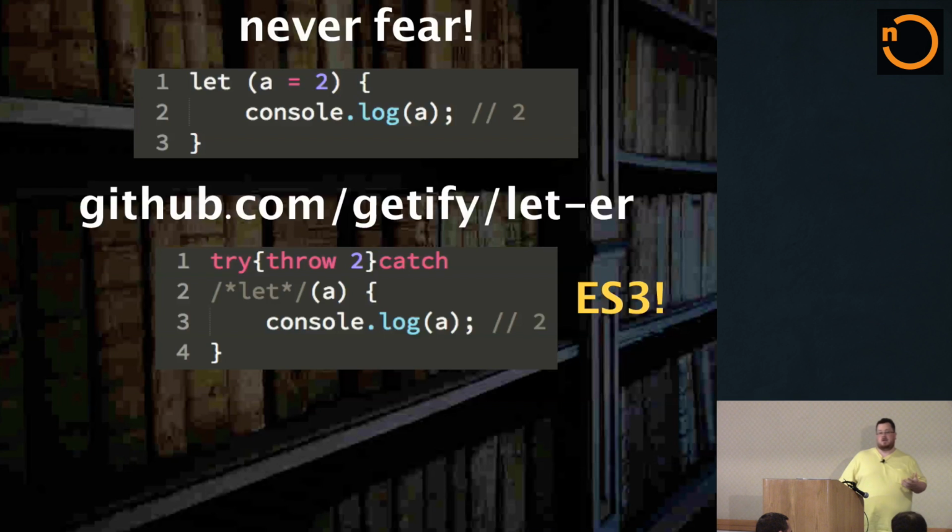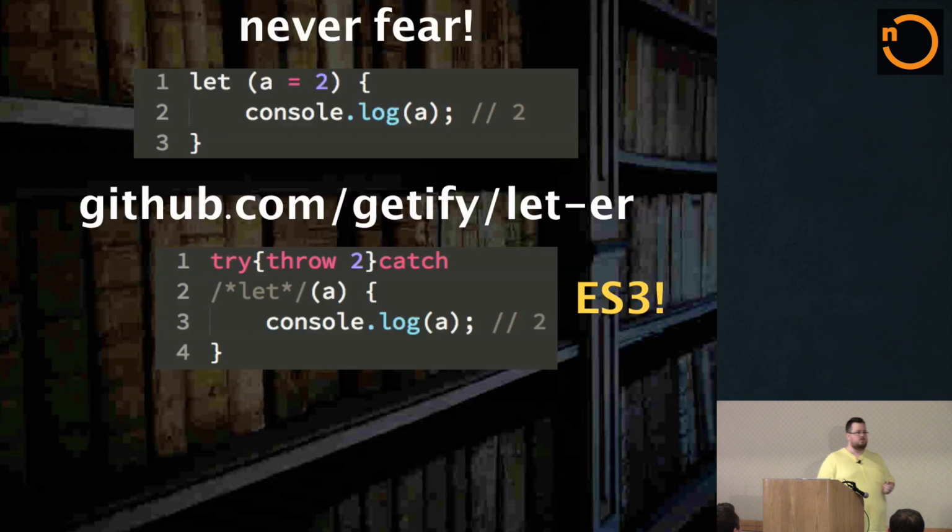You'll notice it's quite ugly. It's forcing a try-catch condition. Very little known fact: as of ES3, way back in December of 1999, we got block scoping in the language by virtue of the catch block. Variables declared in catch blocks are block scoped to the catch block, which means I can force a try-catch condition and get actual true block scoping today in all JavaScript browsers and all engines. Now, you'd never write that sort of code. That's madness. But you'd also never write the code that comes out of the CoffeeScript compiler.